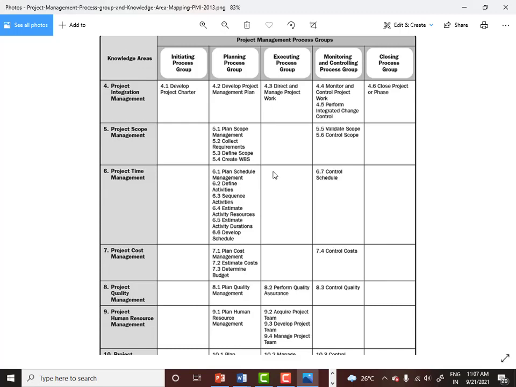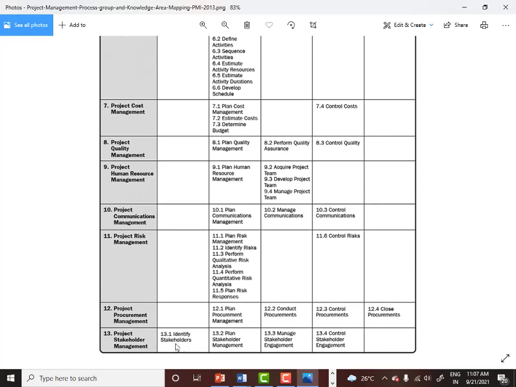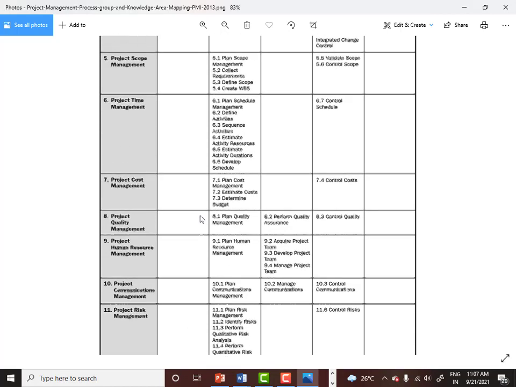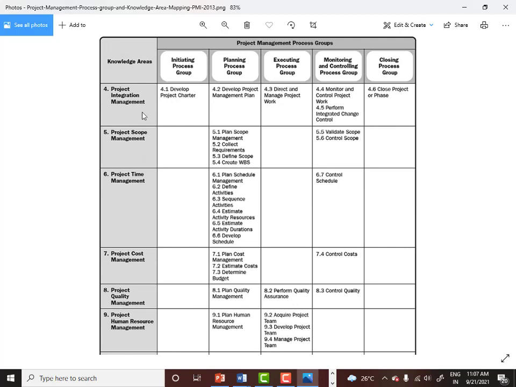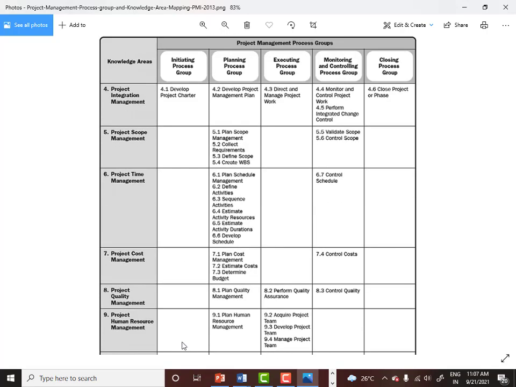Okay, so what we have done so far, we have spoken about the initiating process group. In the initiating process group, we saw develop project charter, we saw one process, and we also saw identify stakeholders. That is the second process. So we know that development of the project charter came under project integration management. Why did it come under integration management? Because if you want to develop the project charter, I have to get the data from various places. And identification of stakeholders came under project stakeholder management knowledge area.